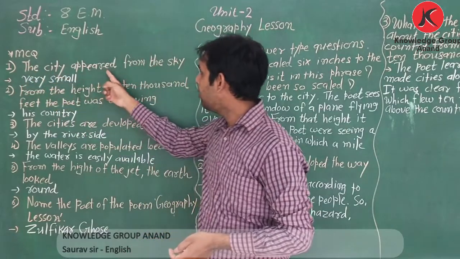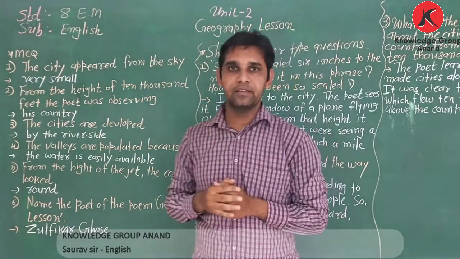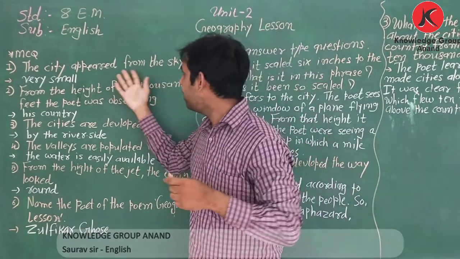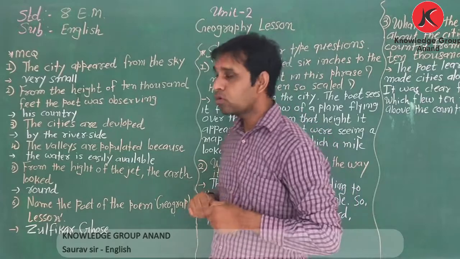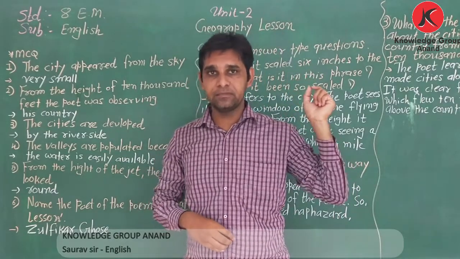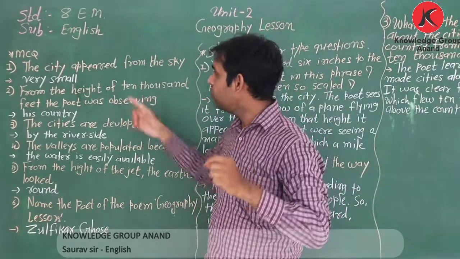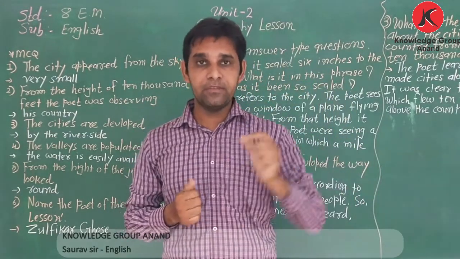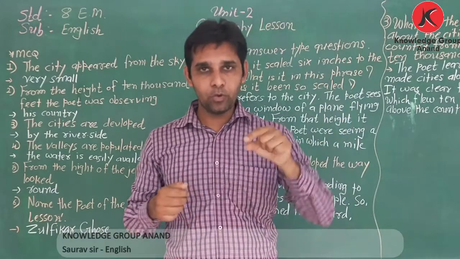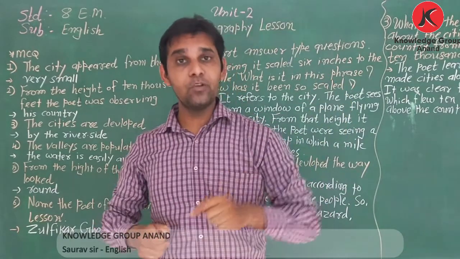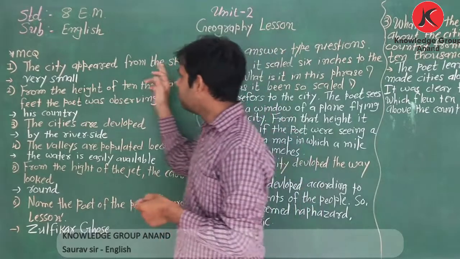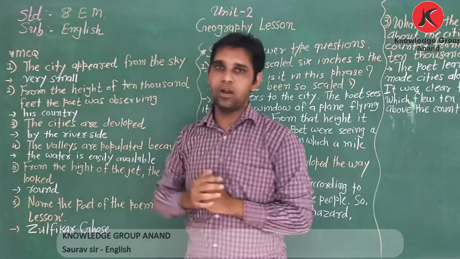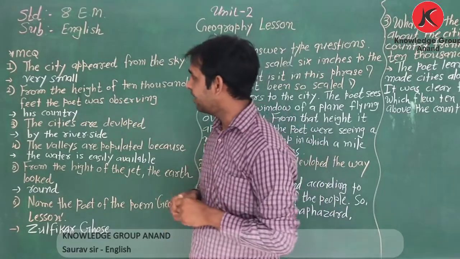The city appeared from the sky. How does the city look? How does it look when we see it in a plane? The city appeared very small. When we look down at the city from the plane, it looks very small. So the answer of the first MCQ is very small. The poet said that.